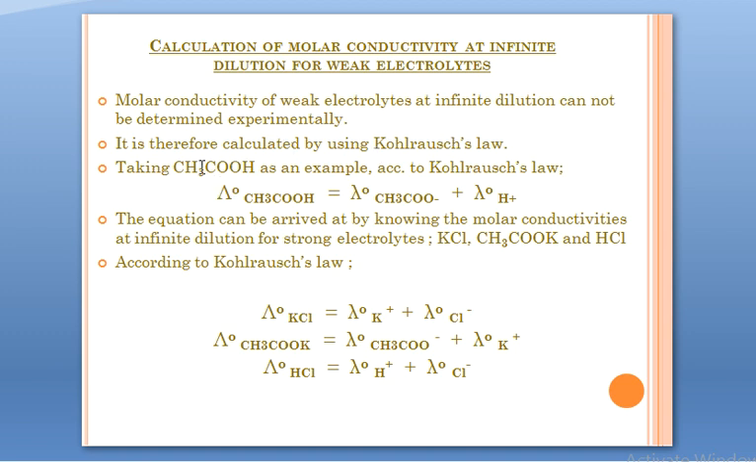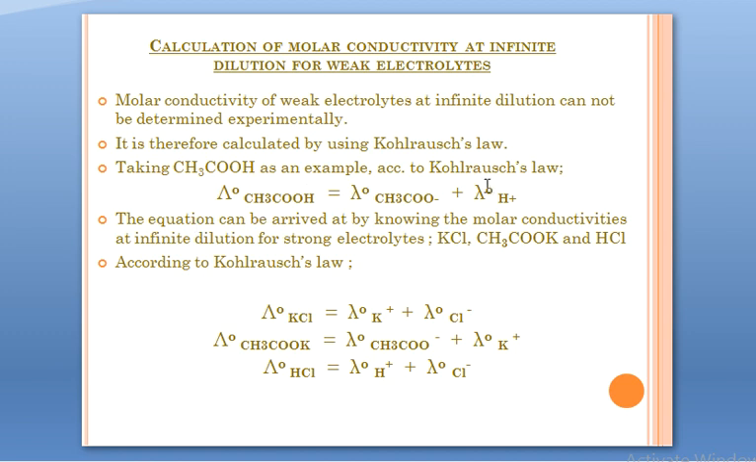Let's take the example of acetic acid, CH3COOH, the weak electrolyte we are taking into consideration, and we have to calculate its λ°CH3COOH, which according to Kohlrausch's law should be the limiting ionic conductivity of acetate ion plus the limiting molar ionic conductivity of H+. But how do we get the values of these two? We can't measure them experimentally, we'll have to calculate them. This is the procedure we follow.